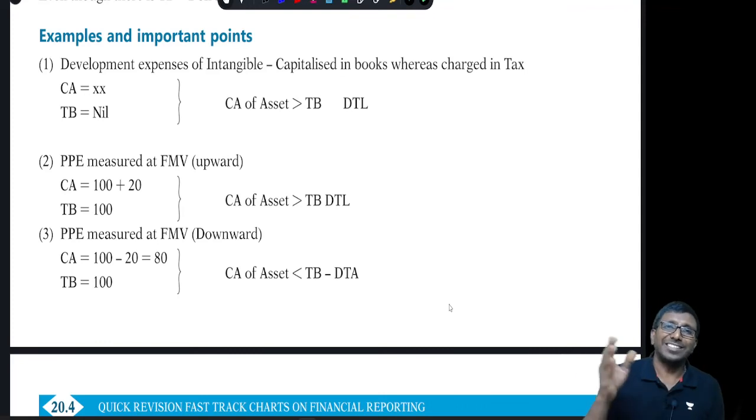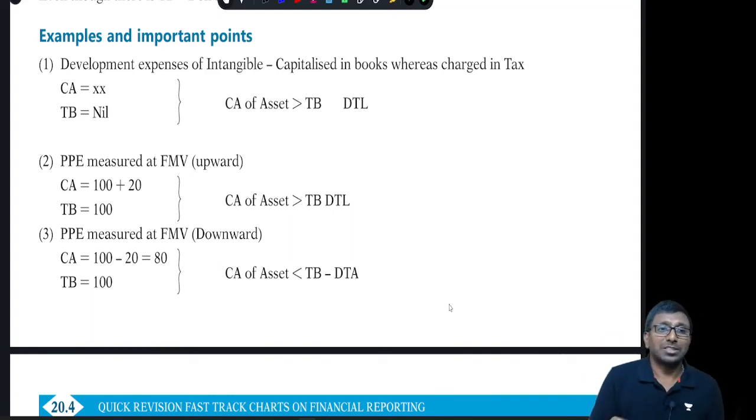That's why it will lead to deferred tax asset, because the carrying amount is there and the tax base is nil. If the carrying amount is greater than the tax base, it is deferred tax liability. If the carrying amount of the asset is lower than the tax base, then deferred tax asset. Exactly the opposite will be applied for the liability concept.